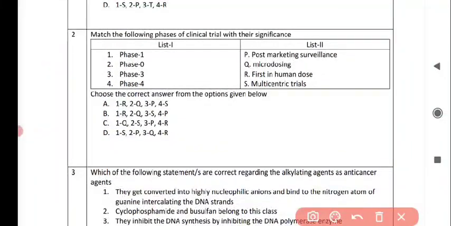Next question is again a match the following type question. So there are list 1 and list 2. In list 1, the first option is phase 1. It correctly matches with option number R, that is first in human dose.